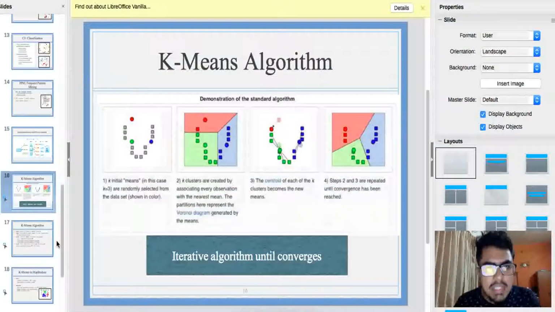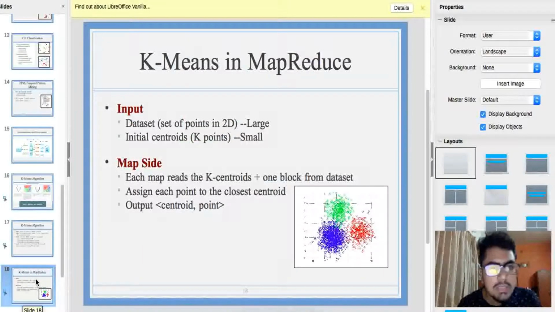In the k-means algorithm, as we know, the normal k-means algorithm is pretty simple. Initial cluster centroids are chosen, then points are assigned to a particular centroid, which denotes a particular cluster, based on a distance measure like Euclidean or Manhattan. Then the centroid is recalculated, and again the points are associated to the centroids based on the distance measure. This is done iteratively until the output of two successive steps is the same. So this is the basic k-means algorithm.